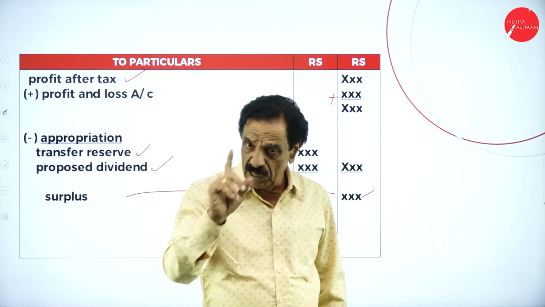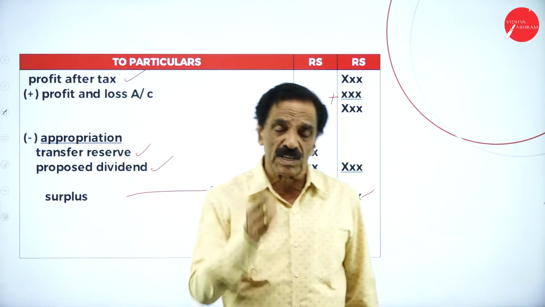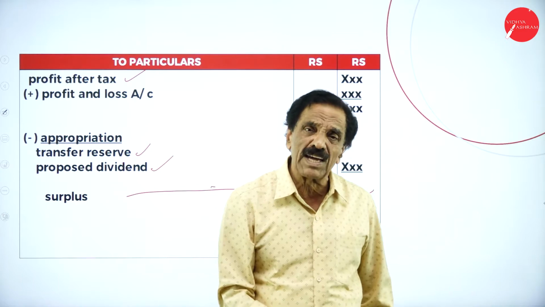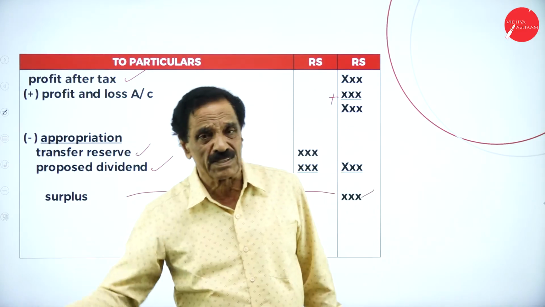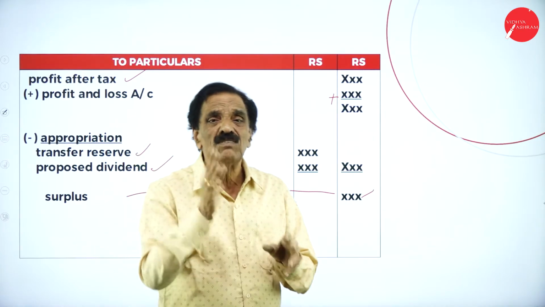Schedule number 6, investment. Schedule number 7, current assets, loans and advances. Schedule number 8, current liabilities and provision. Schedule number 9, miscellaneous expenses and losses. This is the way. One careful point you have to bear in mind now: they will give the trial balance.